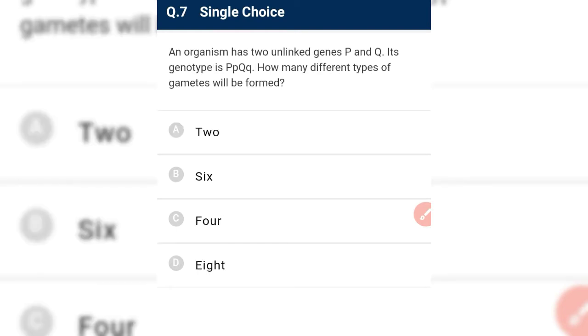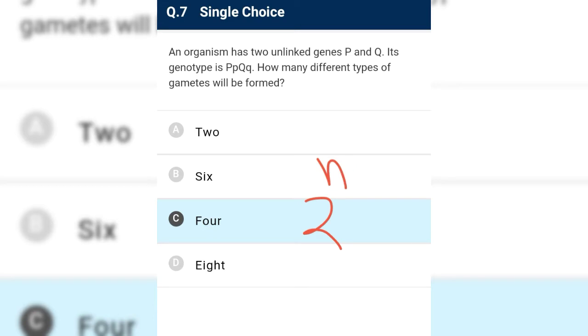An organism has two unlinked genes P and Q. Its genotype is capital P small p and capital Q small q. How many different types of gametes will be produced? We have 2 to the power n as the formula for the number of gametes. Here n is the number of heterozygous conditions, which is 2, so 2 to the power 2 is 4.